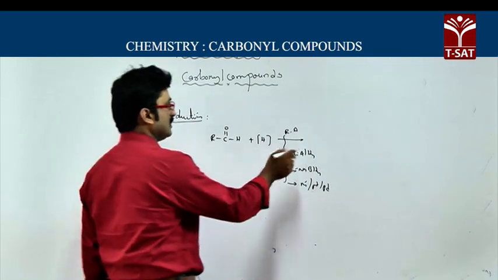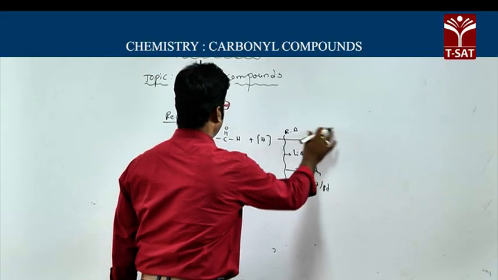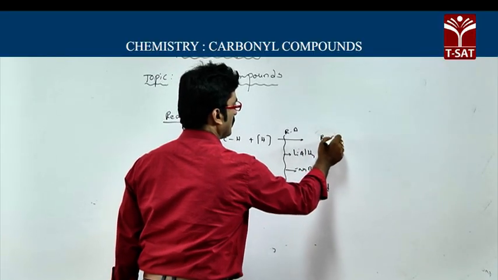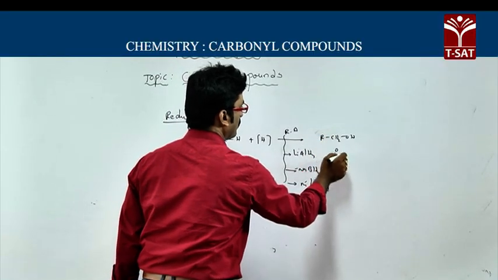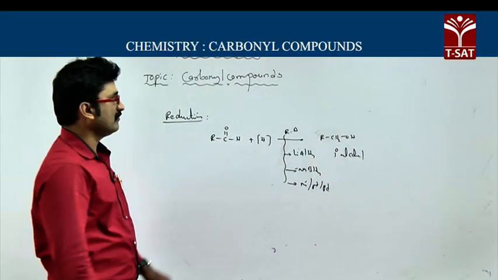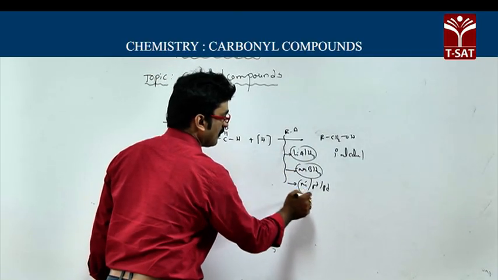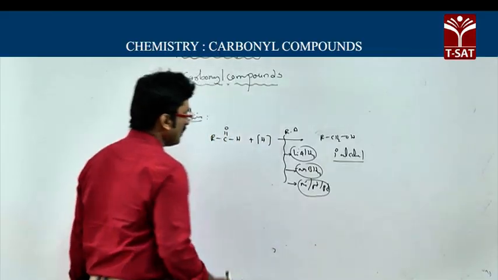In this case it becomes primary alcohols, RCH2OH. It means aldehydes on reduction using lithium aluminum hydride or sodium borohydride or nickel, platinum, palladium give primary alcohols.